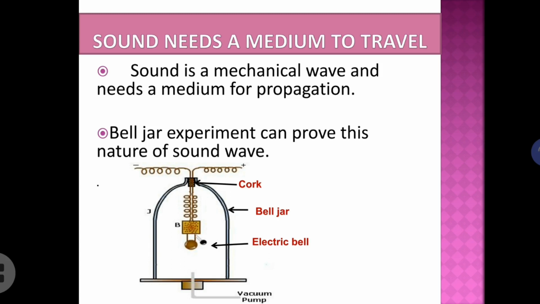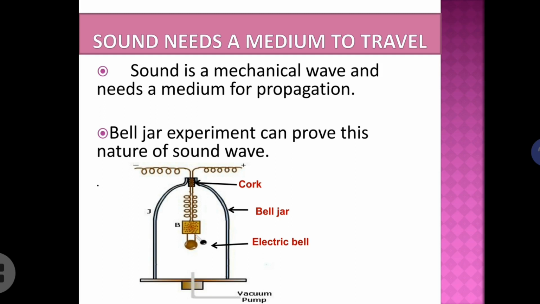But once we start the vacuum pump, the amount of air inside the jar starts decreasing, right? As the amount of air particles in the jar goes on decreasing, the intensity of sound that we can hear also becomes feeble.